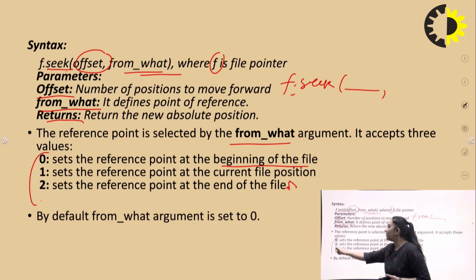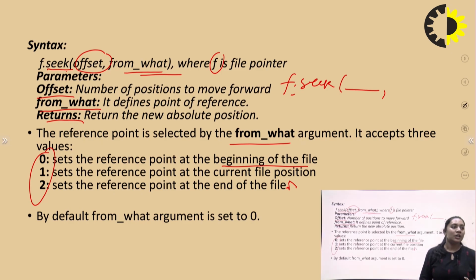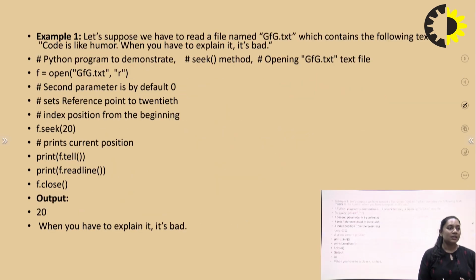You need to write 0, 1 or 2. 0 defines the beginning of the file, 1 defines the current file position, and 2 defines the end of the file position. By default, if you don't write the from argument, it is set to 0, which means the beginning of the file handle.